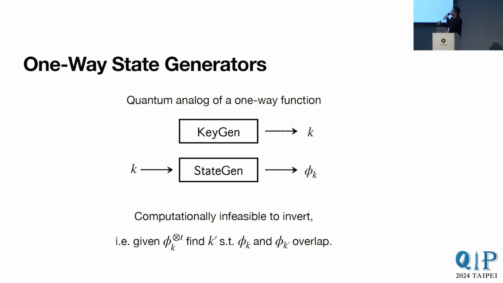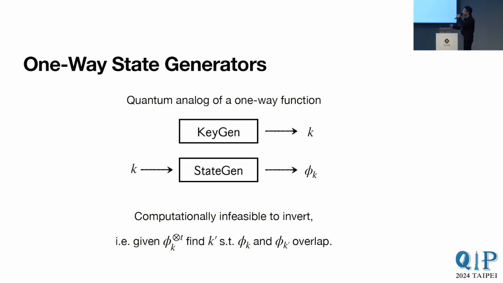A one-way state generator can be thought of as a quantum analog of a one-way function. It consists of two efficient algorithms. One is a key generation algorithm, which samples a random classical key k. And then there's the state gen, which takes this randomly sampled classical key k and maps it to a quantum state phi of k. The security property we want here is that this state gen algorithm should be computationally infeasible to invert.